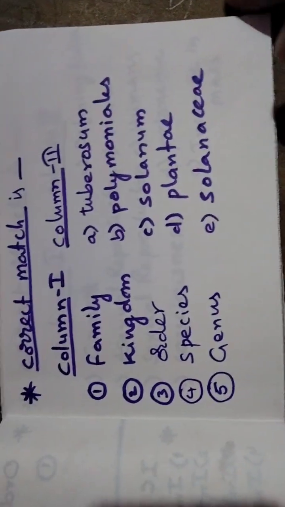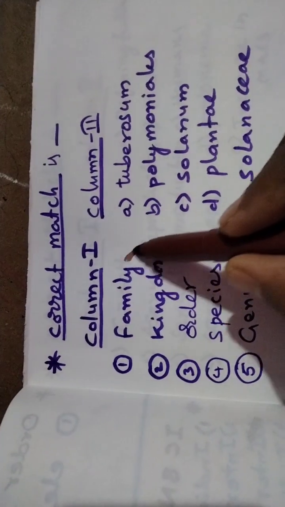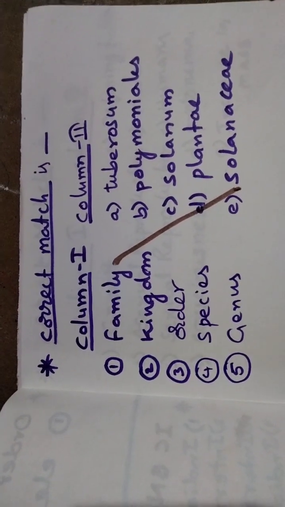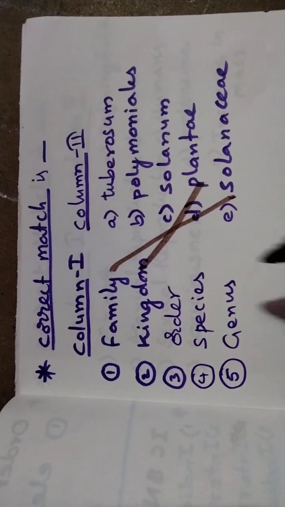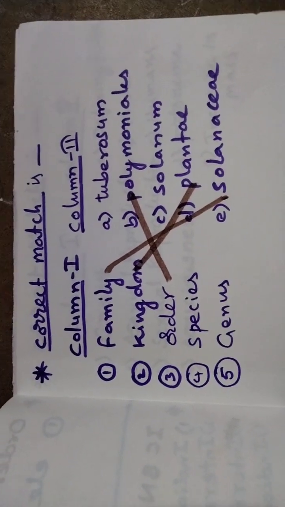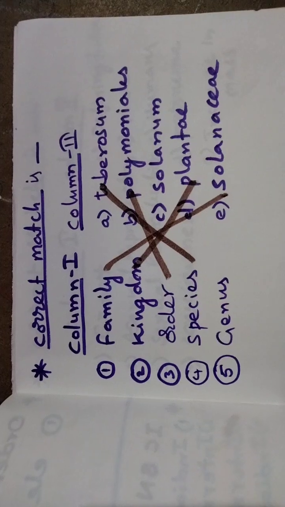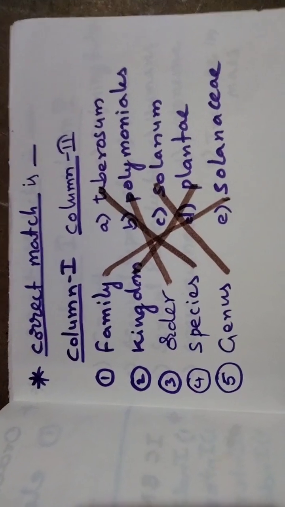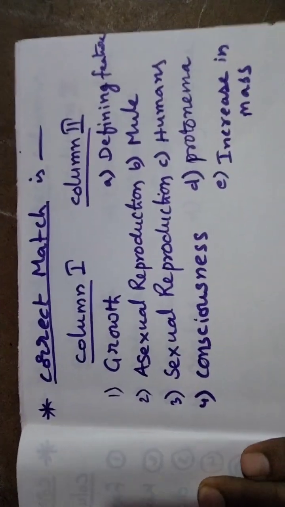Now we take some families. Correct match of family. So what is family? It indicates Solanaceae. So kingdom is Plantae. Order Polemoniales. Species tuberosum. Genus Solanum. That is the correct match.